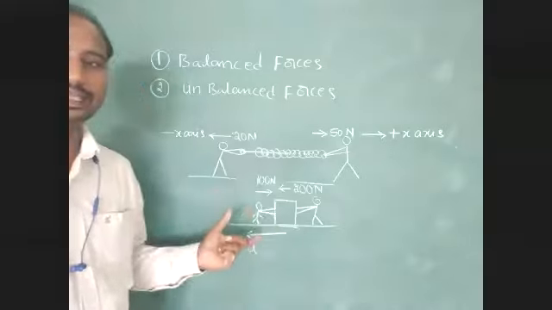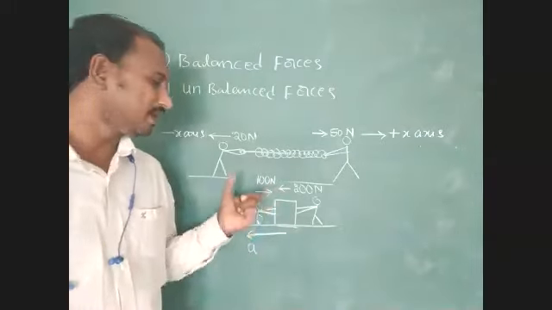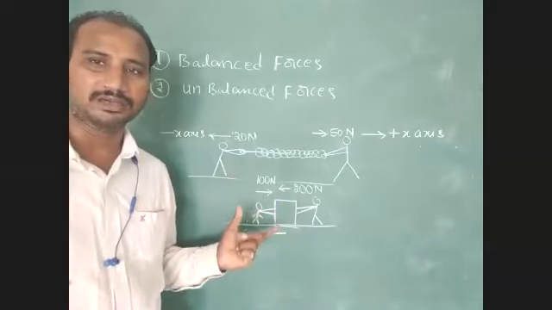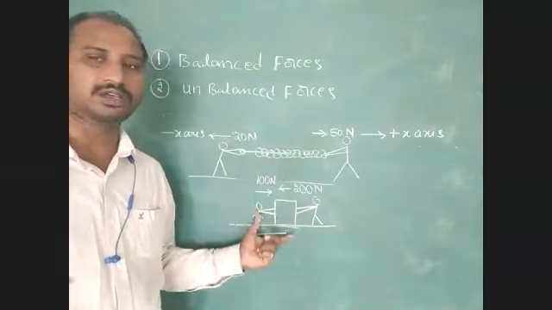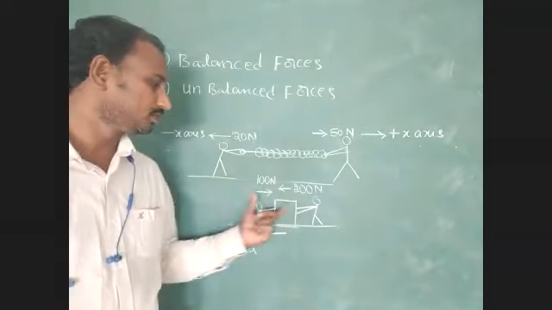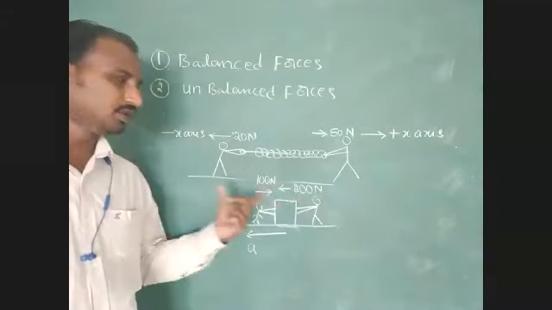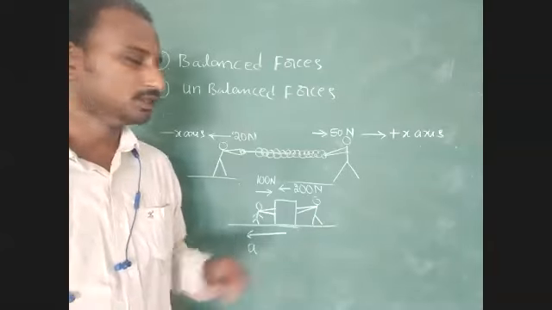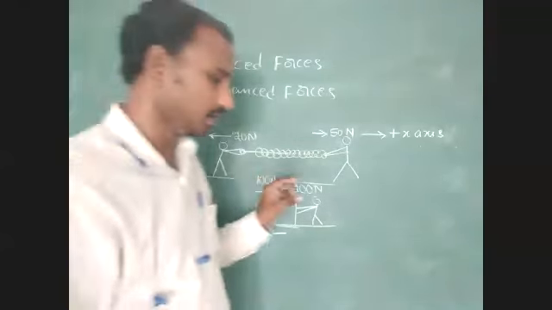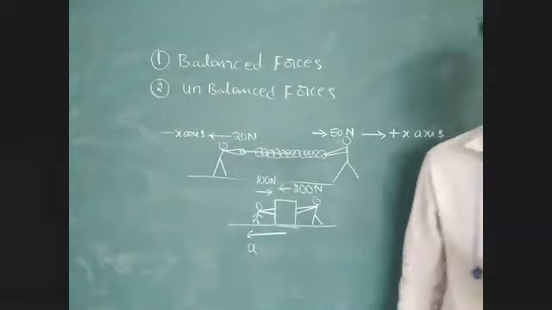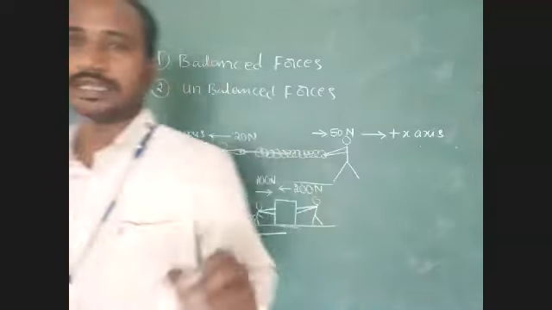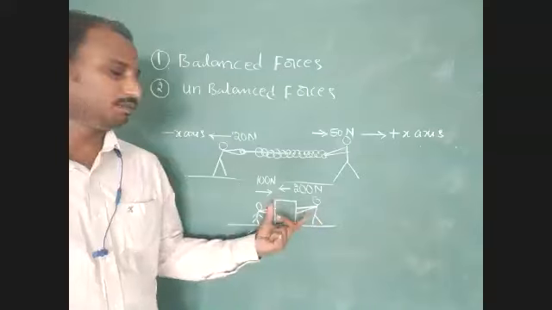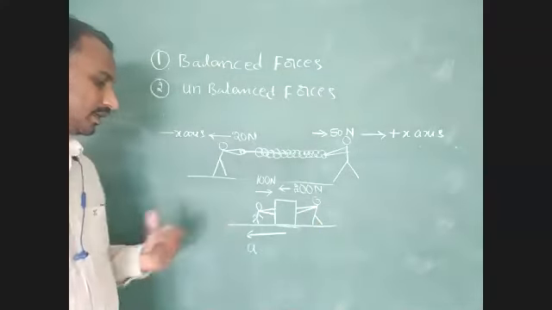The body experiences unbalanced force. These two forces are not equal, one being 100 Newton and the other 200 Newton. This point is very important for us. When an unbalanced force acts on the body, the body is accelerated.